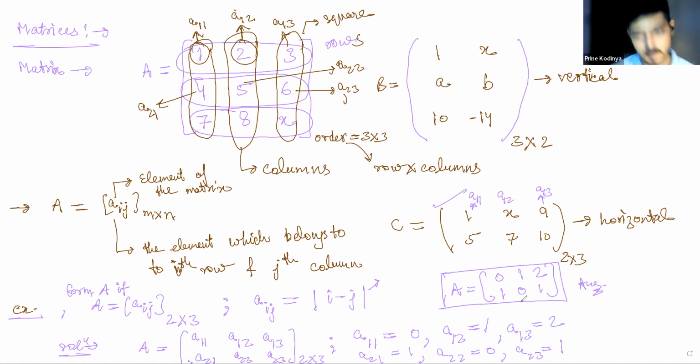Yes, sir. Similarly, we have calculated every one of them. For example, a13: a13 will be mod of 1 minus 3, which is mod of minus 2, and the answer will be 2. So you can calculate any one of them using this formula.